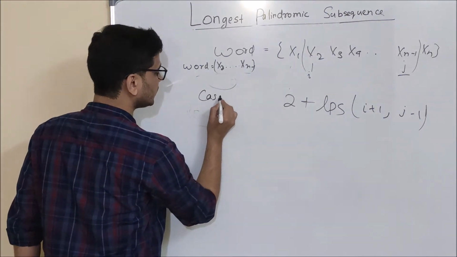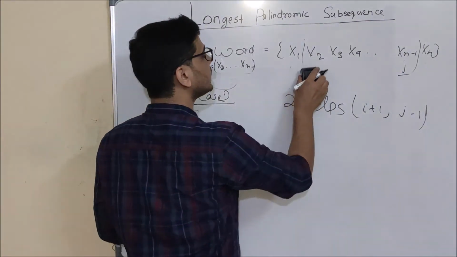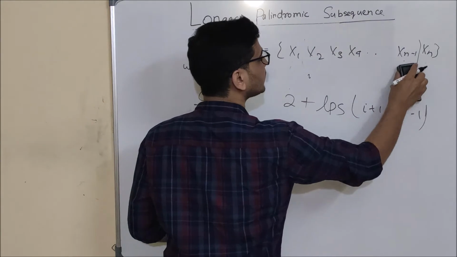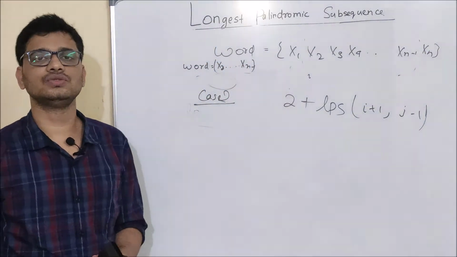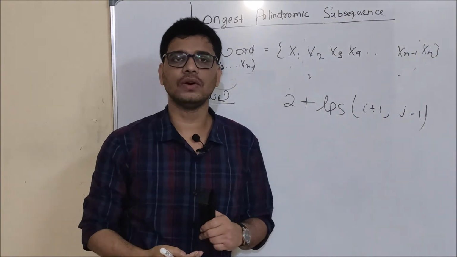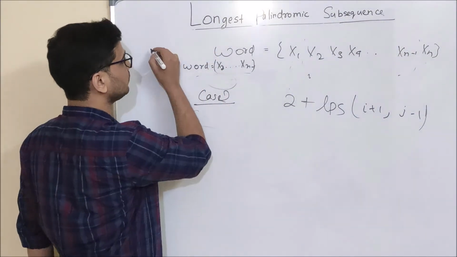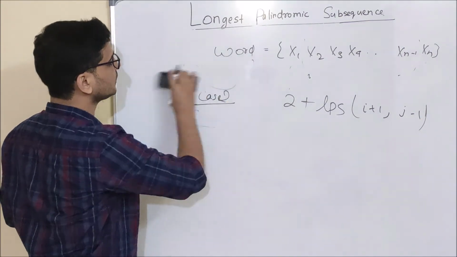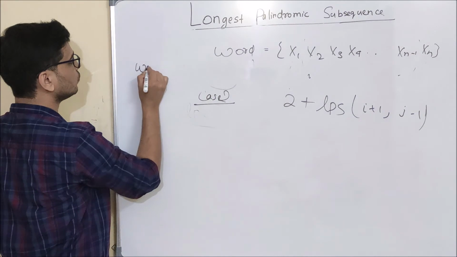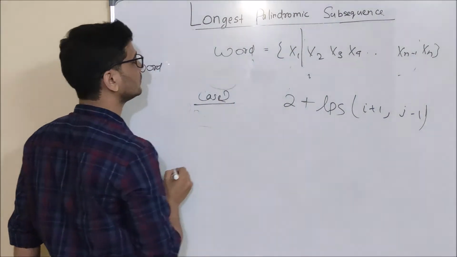And then what is our case 2? In case 2, suppose I am matching the first and last character. Okay? And these two characters are not equal. So what are we going to do? First of all, we will make two words. And what will be our word 1? In word 1, I will remove the first character, x1.